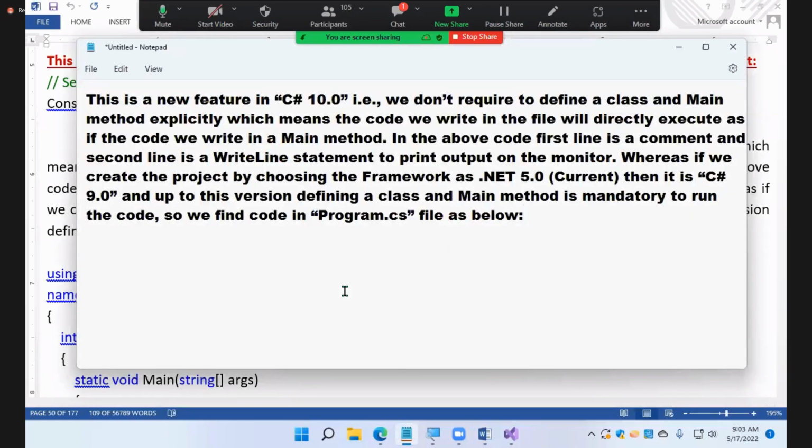You don't require to define a class and main method explicitly, which means the code we write in the file will directly execute as if the code is written in a main method. In the above code, the first line is a comment and the second line is a WriteLine statement to print output on the monitor. Whereas if we create the project by choosing the framework as .NET 5.2 current, then it is C# 9. And up to this version, defining a class and main method is mandatory to run the code. So we find code in the program.cs file as below.